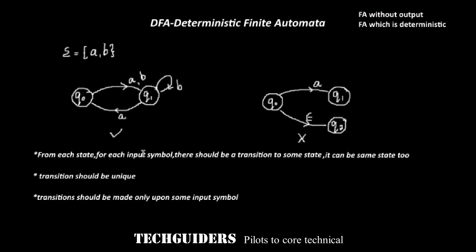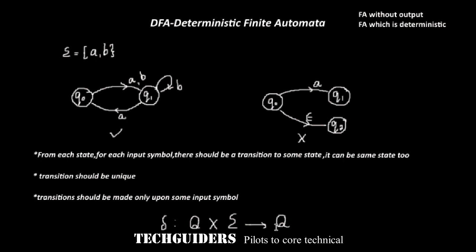Now, based on these conditions, how can we define delta for DFA or deterministic finite automata? We can define the transition as: for every state in Q, for each possible input symbol, a transition to a unique state in Q. That is, there should be a transition to just one state.